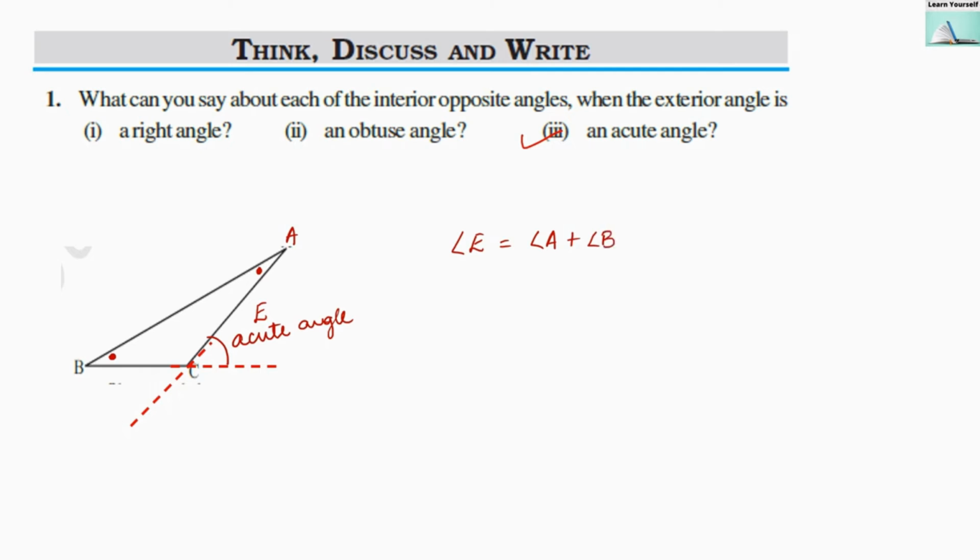If angle E is less than 90 degrees, then the sum of angle A and angle B will also be less than 90 degrees. That means there is only one possibility: both of these angles will be acute angles.